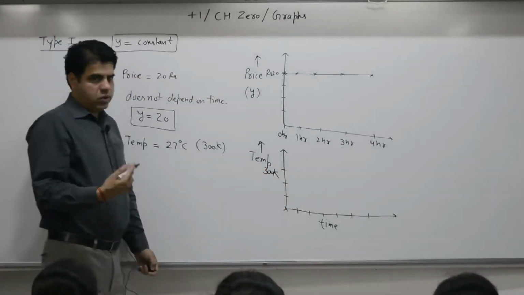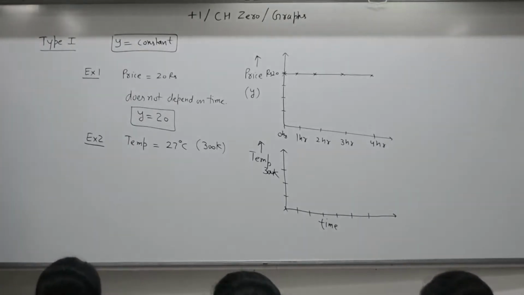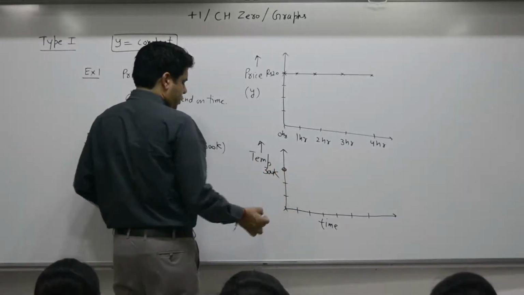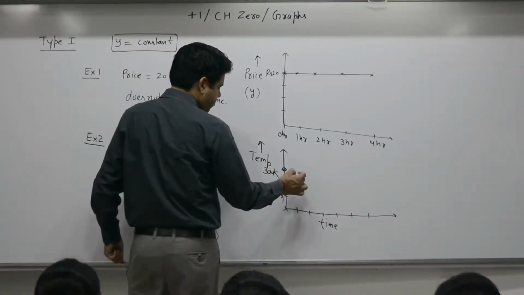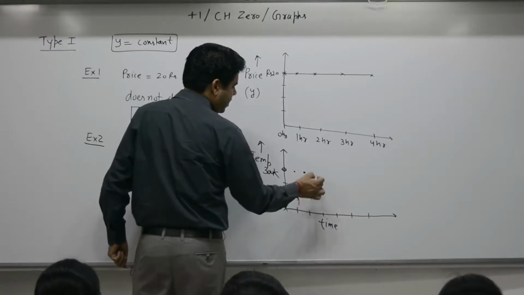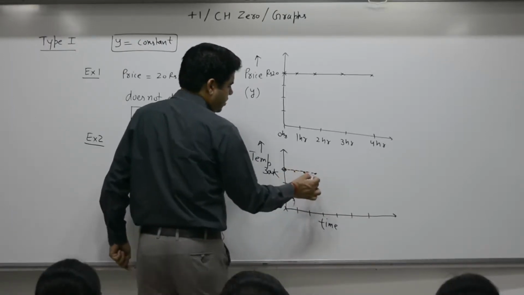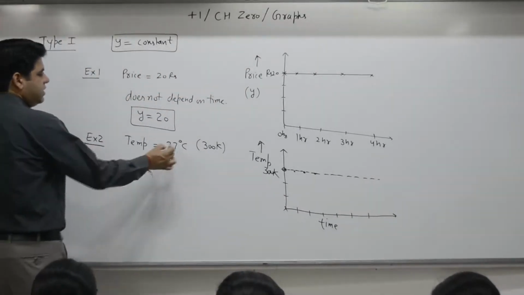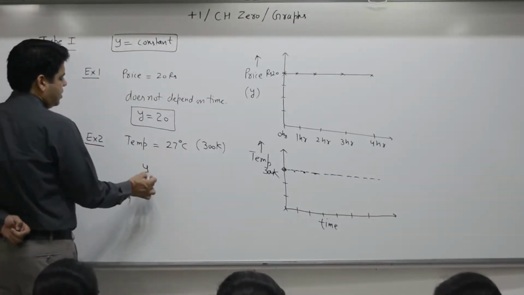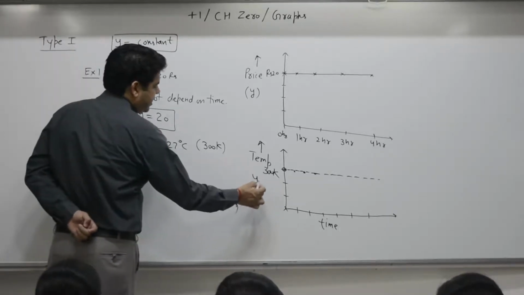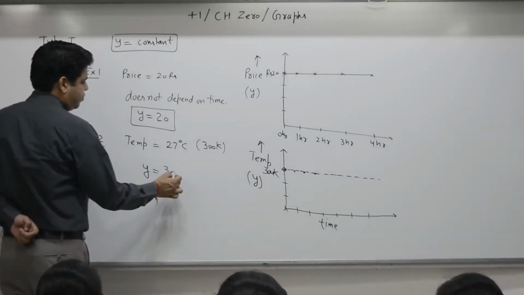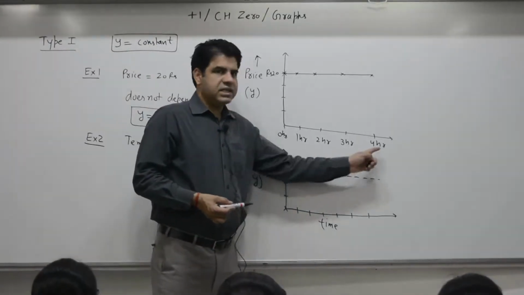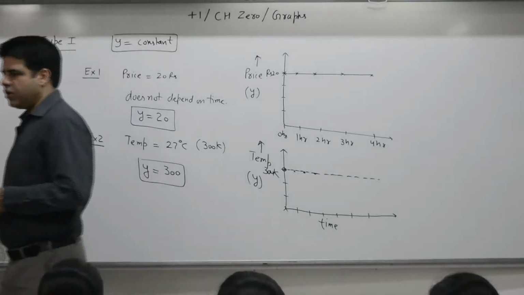So there is a controlled temperature. The room is maintained at a temperature of 27 degrees, so 300 Kelvin. After 1 hour, 300 Kelvin, 2 hour, 300 Kelvin, 3 hour, 300 Kelvin. You maintain this temperature at 300 Kelvin. So for this graph, if I treat temperature as y, then y is equal to 300. It does not depend on time, or if you mark this axis as the x-axis, then it does not depend on x.